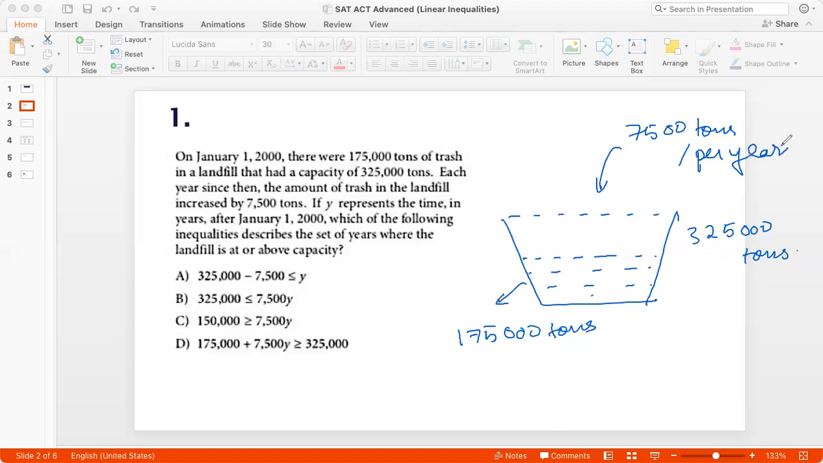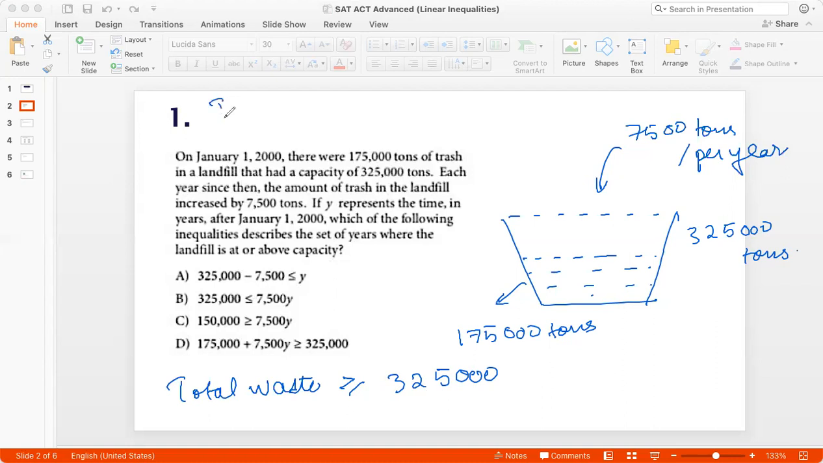If Y represents the time in years after January 1, 2000, which of the following inequalities describes the set of years where the landfill is at or above capacity? So when will the landfill be at or above capacity? When the total waste in the landfill is greater than or equal to 325,000, right? Because the capacity of the landfill is 325,000, so it would be at or above its capacity when the total waste is greater than or equal to 325,000.